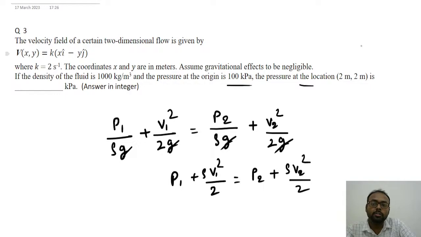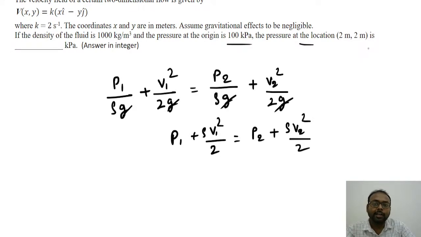Now here V value is given by K into Xi minus Yj. Along with that, we have been given the P1 value, that is 100 kilopascal. So we will convert the kilopascal into pascal. So this will become 100 into 1000 plus rho, 1000, into V1 value, which we have to find out.